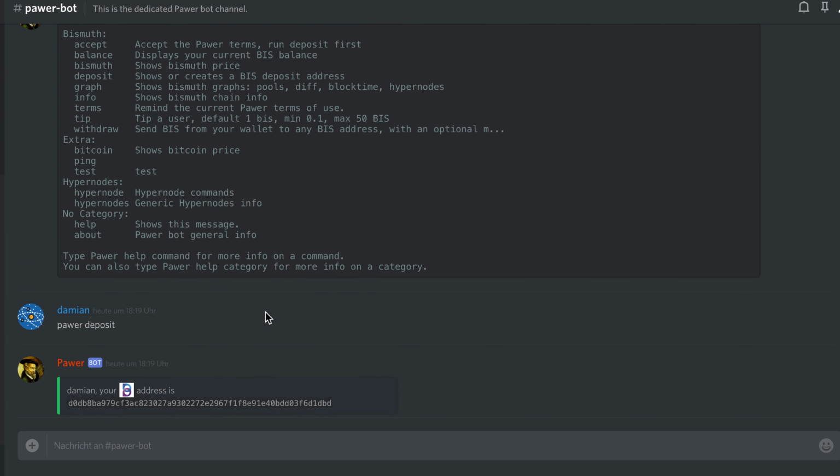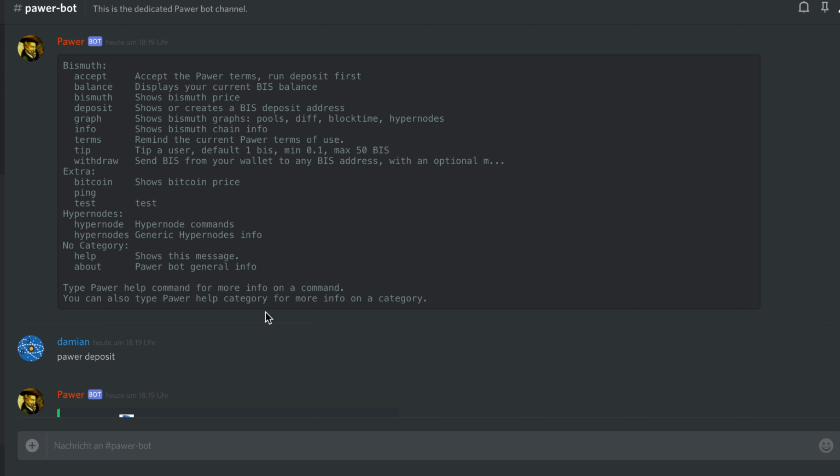You would have to download the wallet, and then you can create your public address and withdraw. The command would be withdraw, and it works the same way. You just type in the name of the bot, Pawer, and then withdraw, and then your address. All right, that's about it.